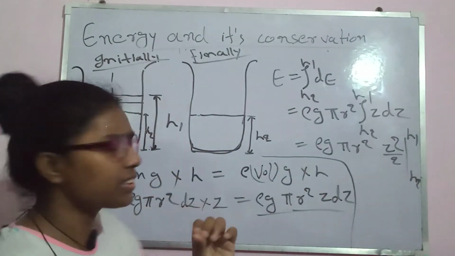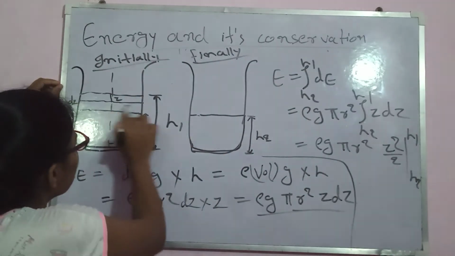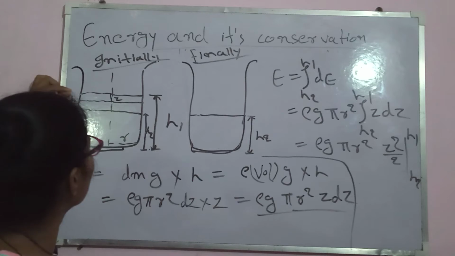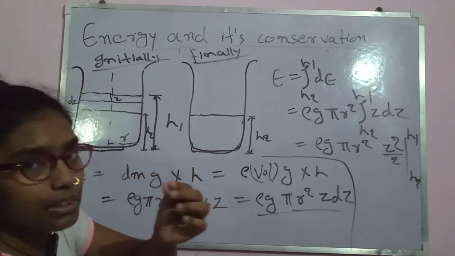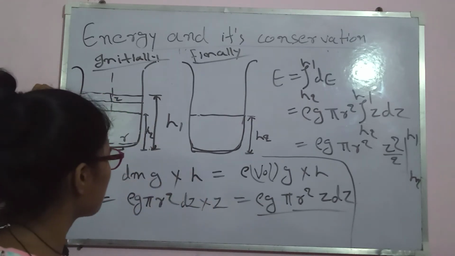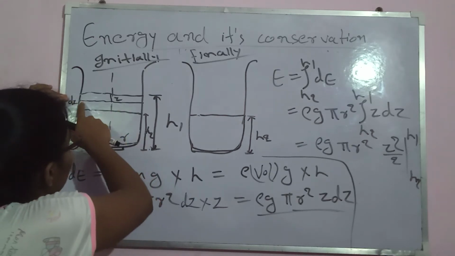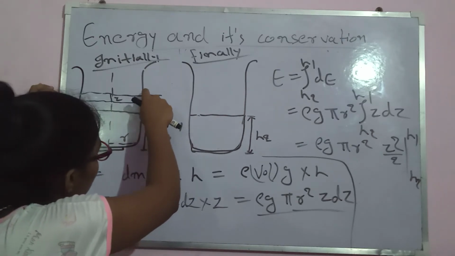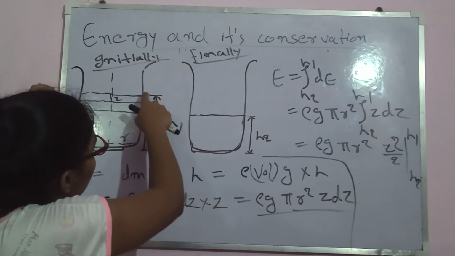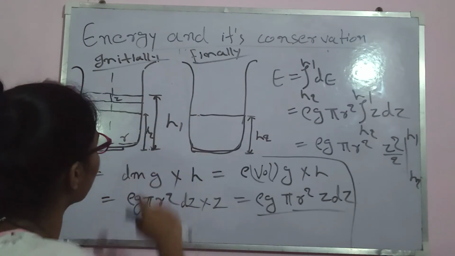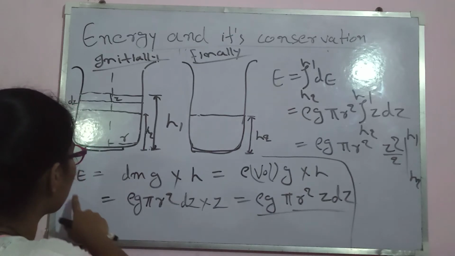If we take a very thin, infinitesimally thin layer, with its width as dz, a very, very small layer, then we can see that this layer dz has also reduced from height h1 to h2. And see, we have done it here.